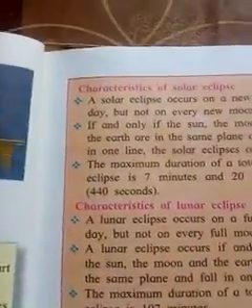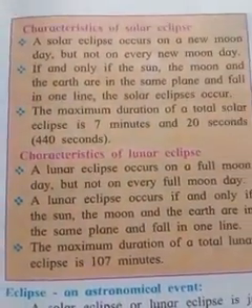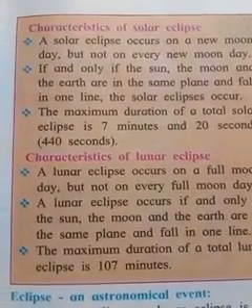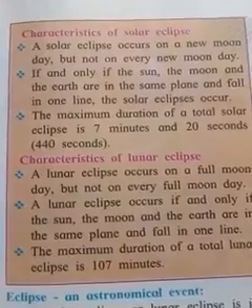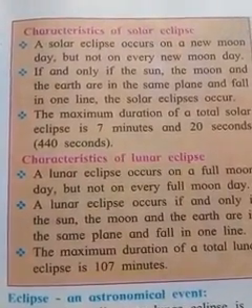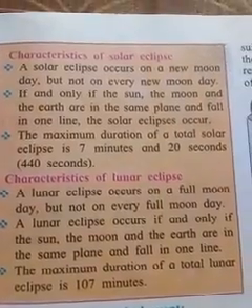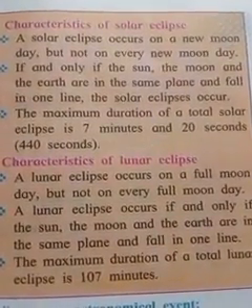Then, the characteristic of the solar eclipse. What is the characteristic of the solar eclipse? The solar eclipse occurs on new moon day. That means at that time, on the new moon day, the solar eclipse occurs.